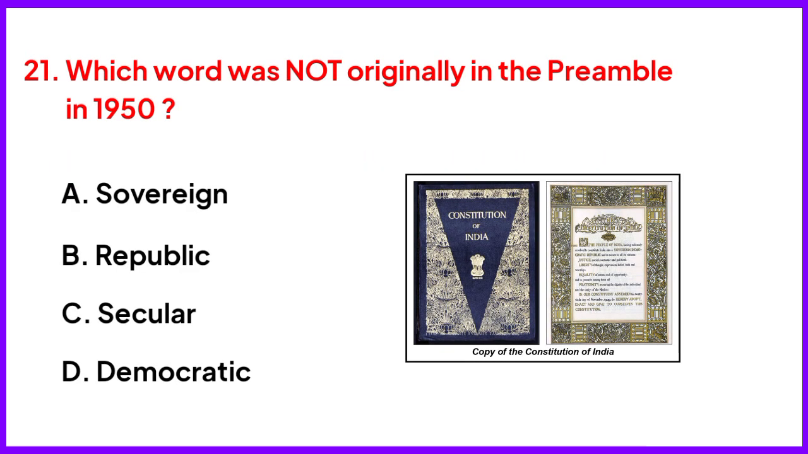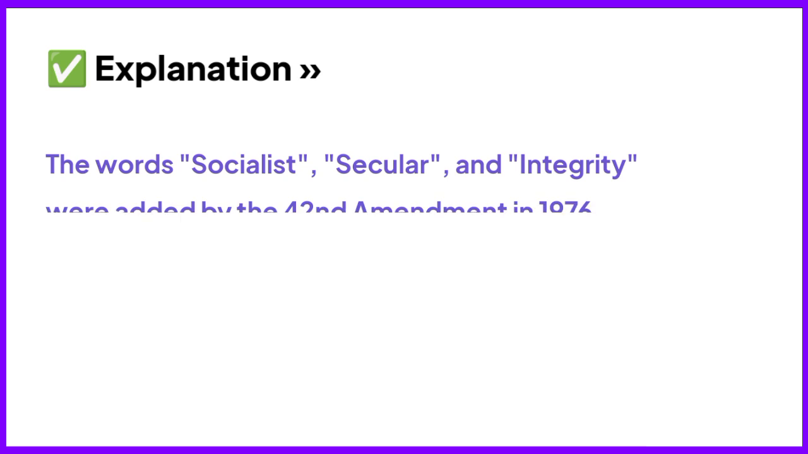Which word was not originally in the preamble in 1950? Right answer is option C, secular. The words socialist, secular, and integrity were added by the 42nd Amendment in 1976.